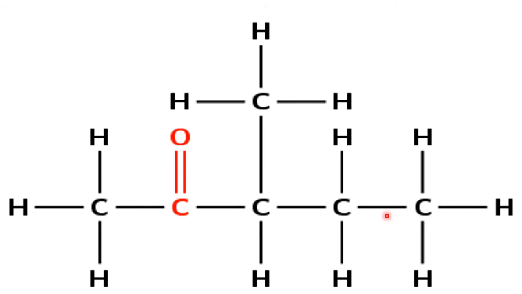Now which group is there? Functional group ketone is there. So for the ketone, what is the suffix? One, O-N-E. So pentane plus one, pentanone. So this belongs to the pentanone family. Which pentanone? For this you have to see the side chain. On the third carbon atom, methyl group is there. So it is 3-methylpentanone or 3-methylpentan-2-one.